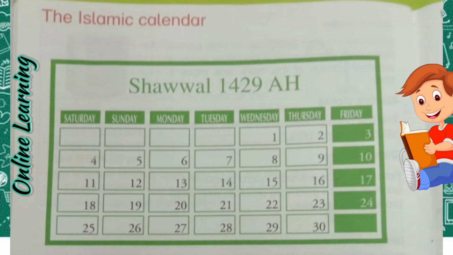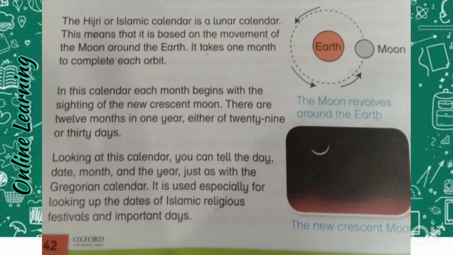Today we have to start our new lesson, the Islamic calendar, which is on page number 42. Before reading this lesson, I'll tell you something about calendars. As we know, calendars tell us about day, month and years. And there are two types of calendar: the Gregorian calendar and the Islamic calendar, about which we have to read in this lesson.